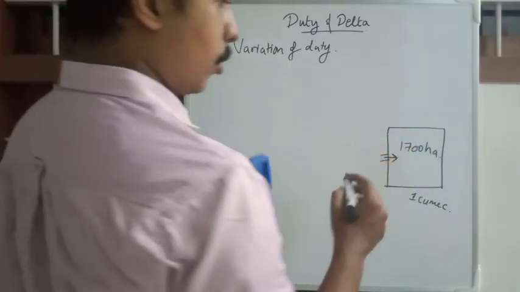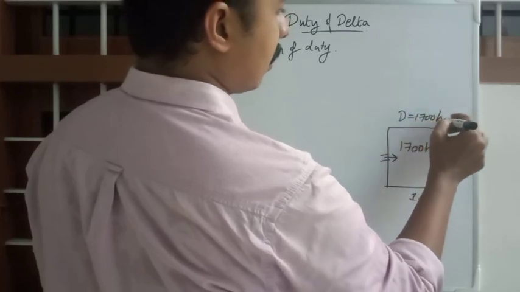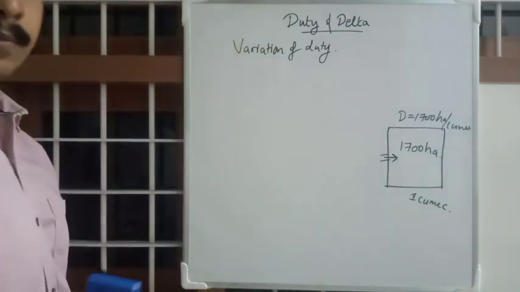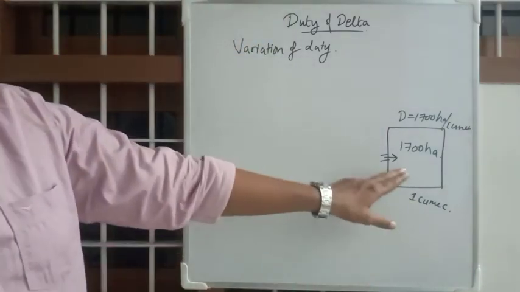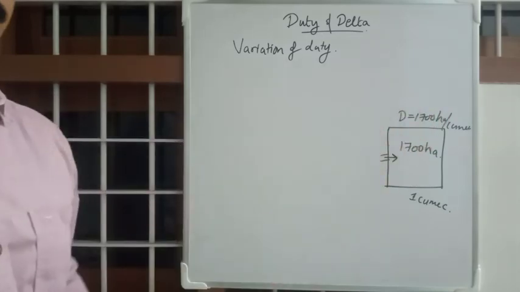Okay, so as you know, duty is equal to 1700 hectares per cubic. Clear? 1 cubic is supplied for 1700 hectares, so duty will be 1700 hectares per cubic.